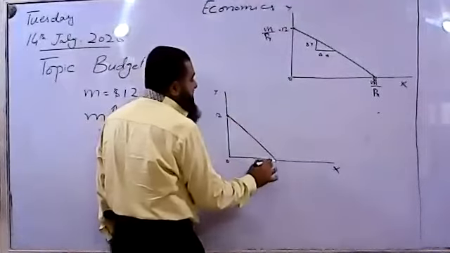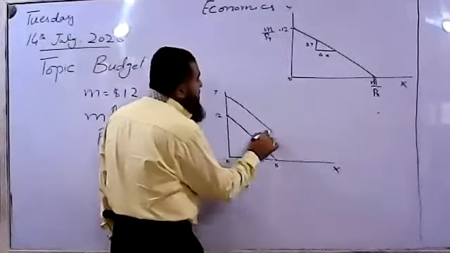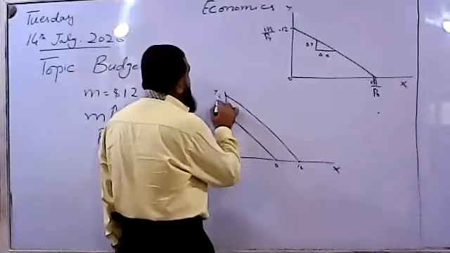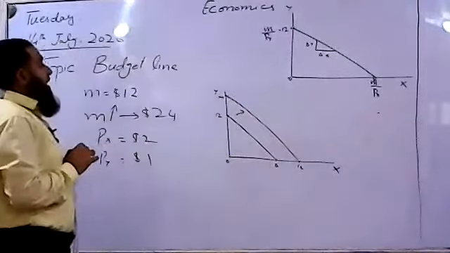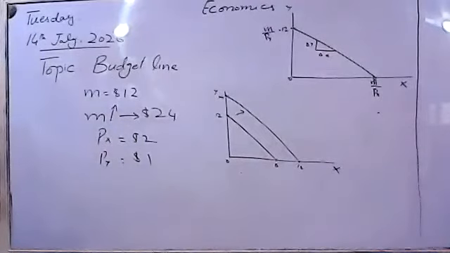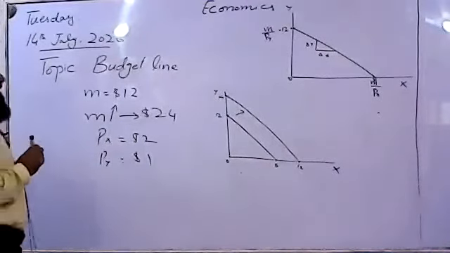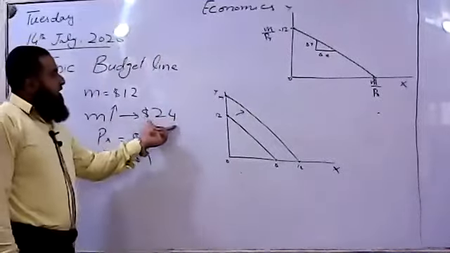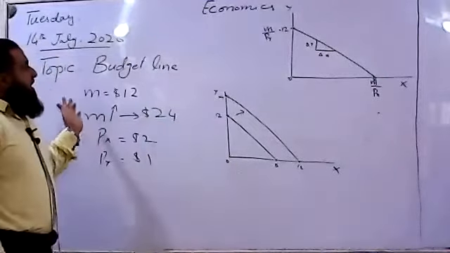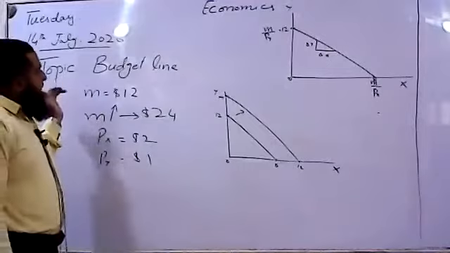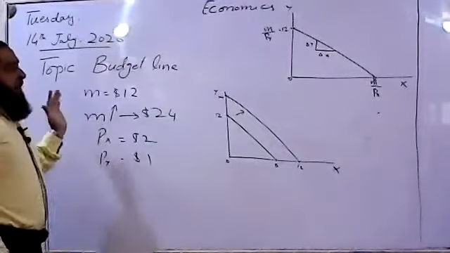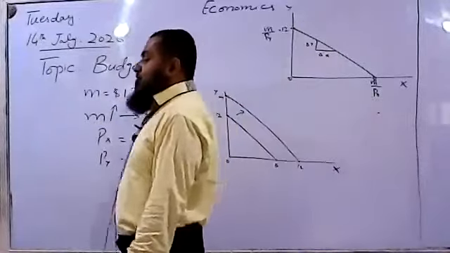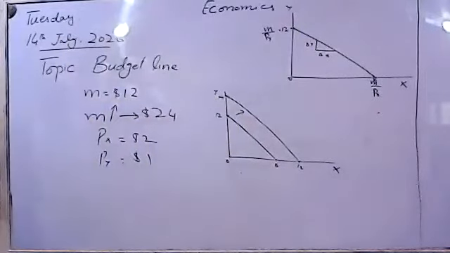This was our previous budget line. Now due to the increase in the income of the consumer, it will become 12 and 24. So there will be a parallel outward shift without changing the gradient of the budget line. It will have a parallel outward shift because now he is richer than before. He is earning more income. Therefore, his affordability, both in nominal and real terms, increases: prices haven't changed and his nominal income has increased. Therefore, he will be able to afford more of X and Y. So his budget line goes outward.